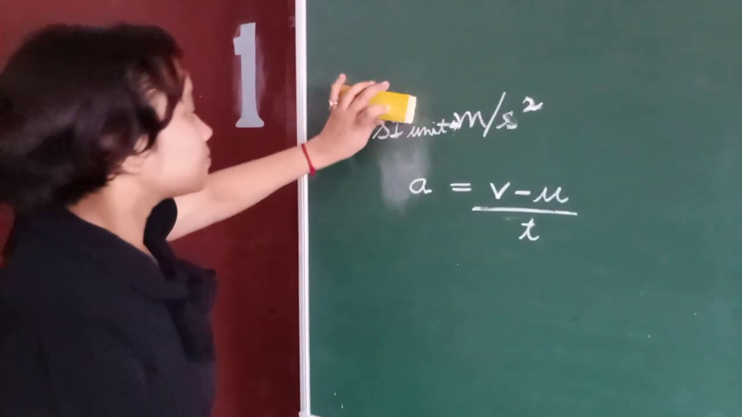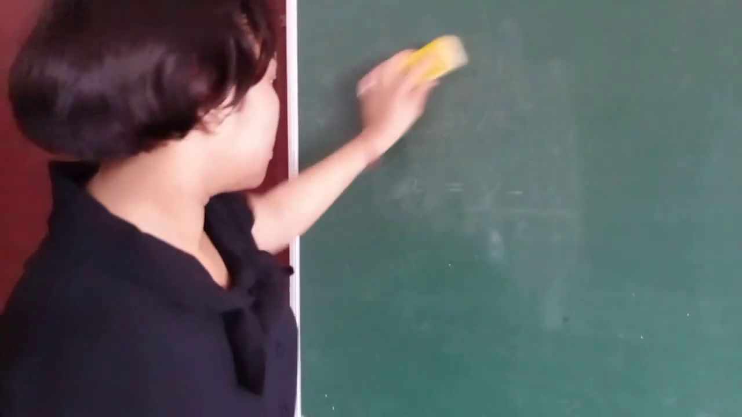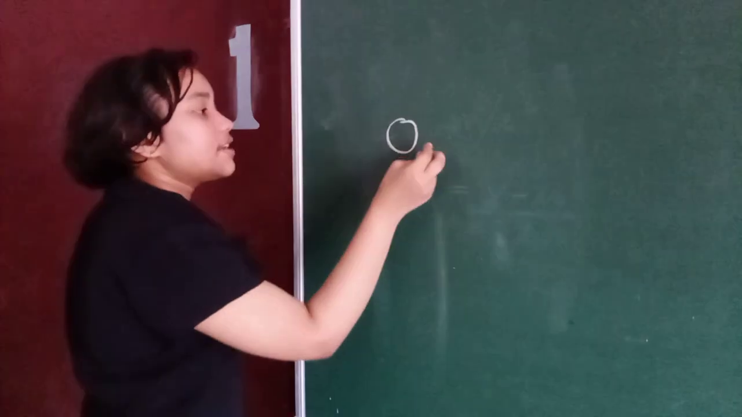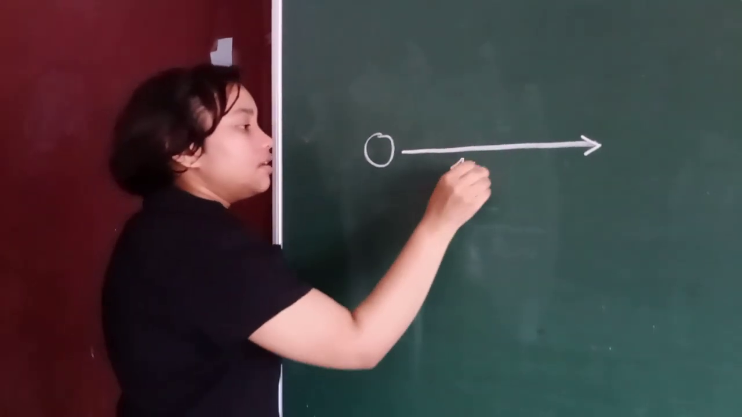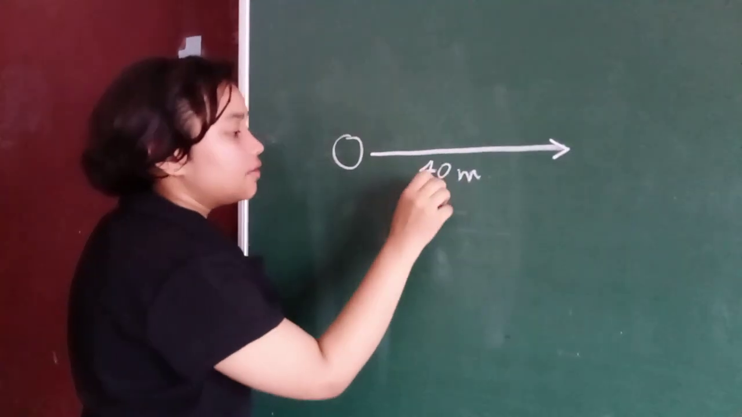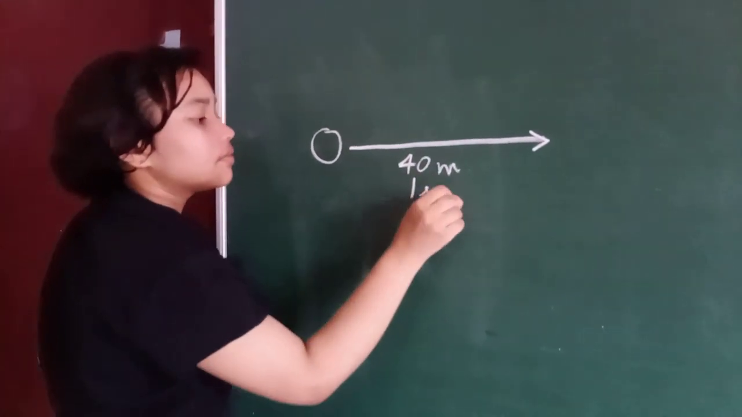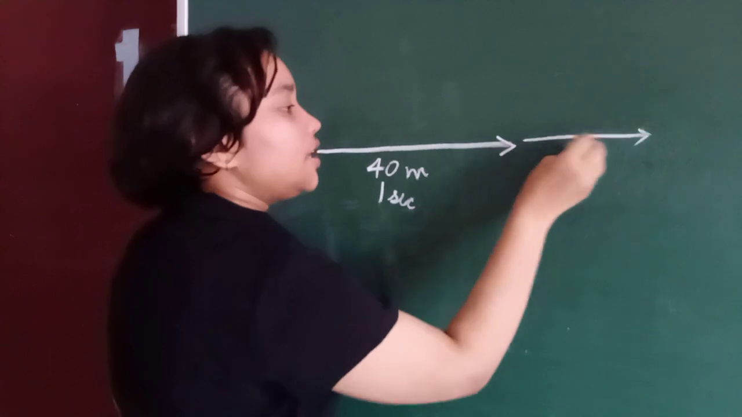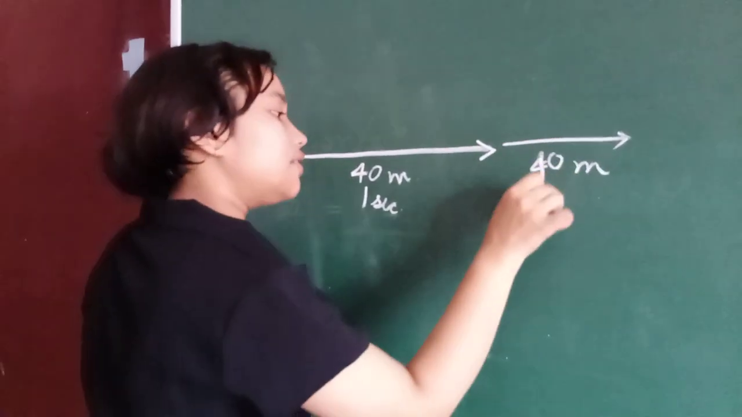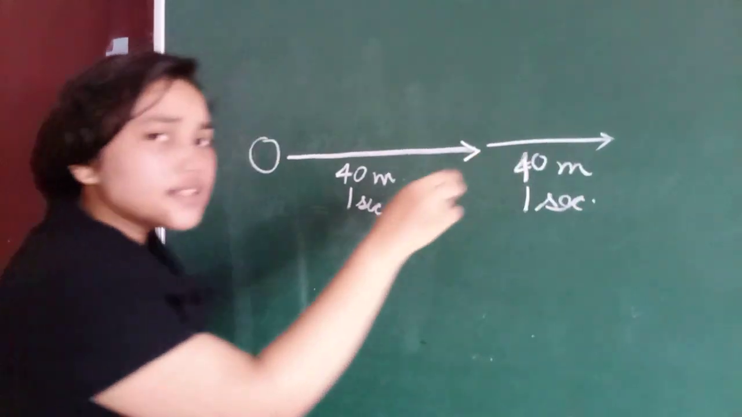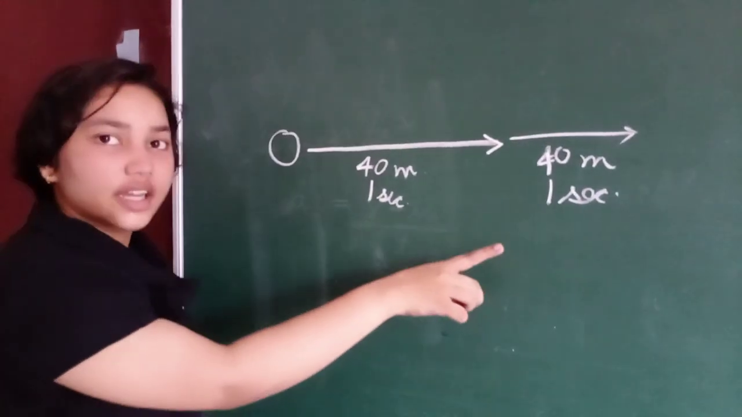Suppose that this is an object and it travels 40 meters in 1 second, another 40 meters in 1 second. So this is the uniform speed of the object.